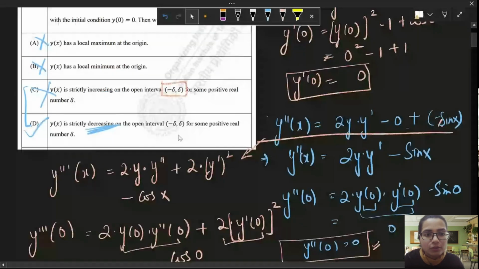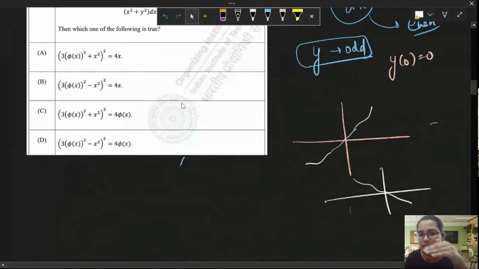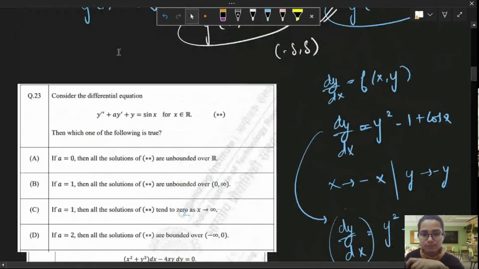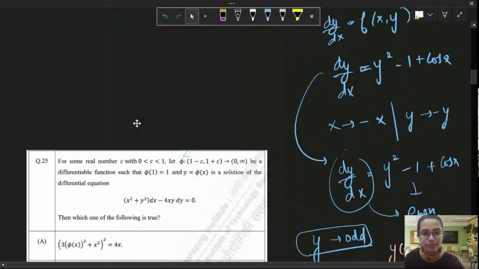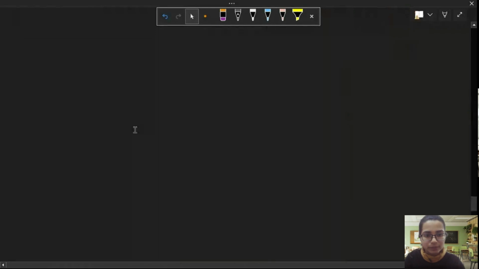Because this will not tell you if the graph is strictly increasing or decreasing. You are stuck in these two cases. So for options C and D, you'll have to solve this question and use some theorems and figures like we did. So very good. Keep that up. Okay, there are a lot of questions. Let's do them one by one.